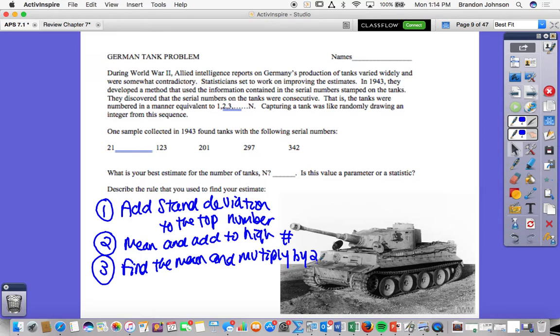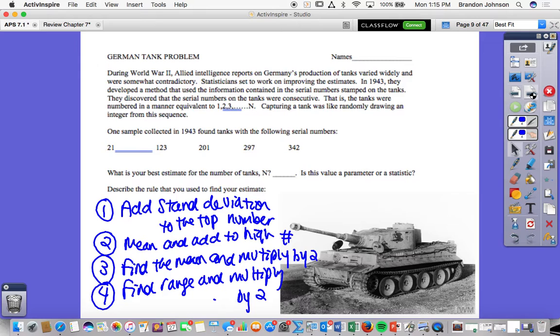So I take the range, which is the highest minus the low, times 2. That's fine. There's no wrong answer. So number 4, find range and multiply by 2. Okay? All right, here we go.